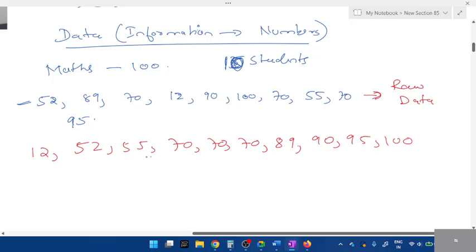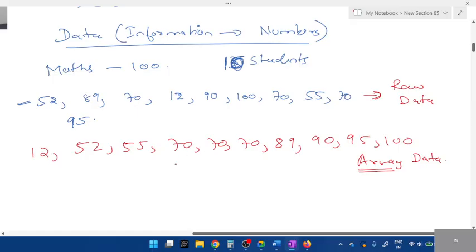Isn't it arranged in order? This is known as array data or arranged data. We just call it array, students. Array of data. Array means it should be arranged either in ascending order or descending order. Is it clear? That is what you call array. So which one looks neat, I mean, easy to understand, the first or the second one? The second one.